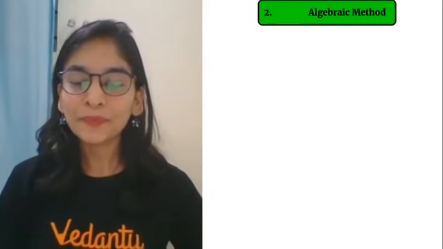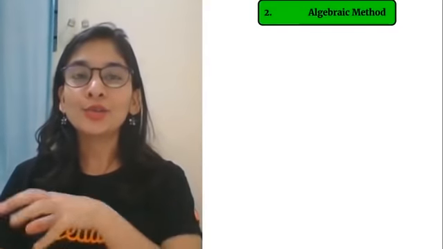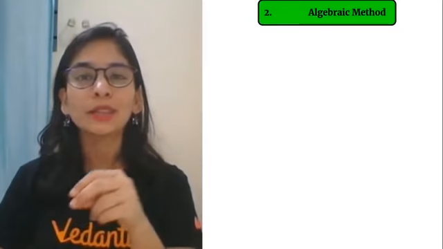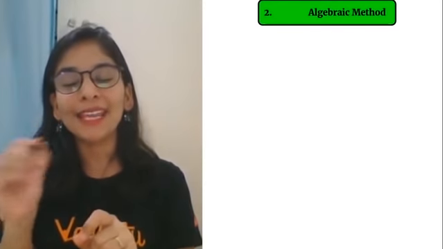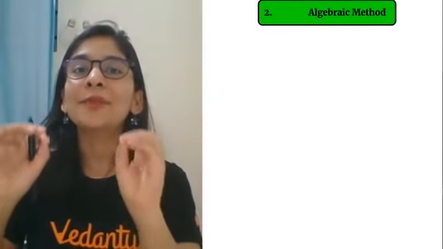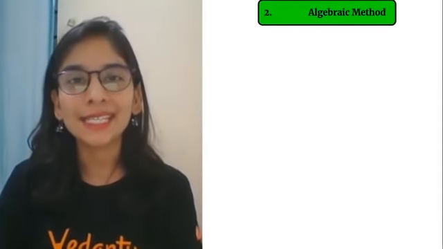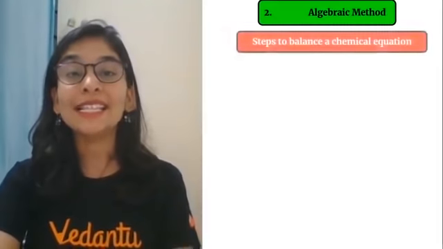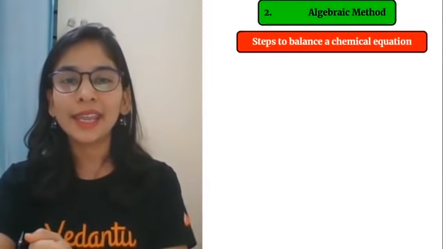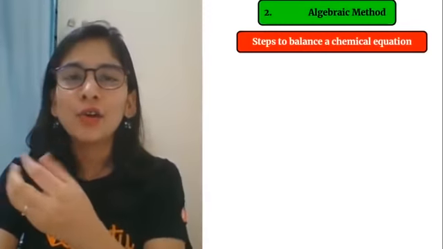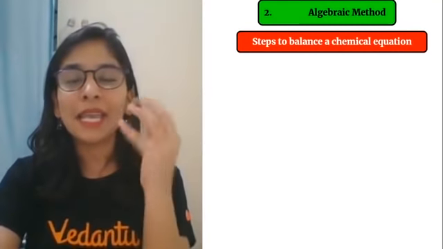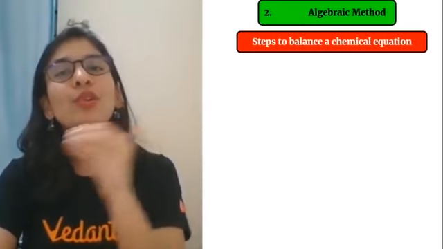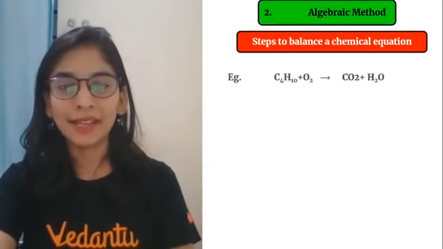All right, students, now there is one more method to solve the same kind of questions with more efficiency, because maths is something that if you apply it in the right direction, it will 100% give you the correct answer and you won't even get confused. So let's talk about the algebraic method. We will use algebra, normal x, y, z coefficients or a, b, c, d coefficients, general numbers, general a, b, c, d values, and using them we'll try to balance the chemical equation.